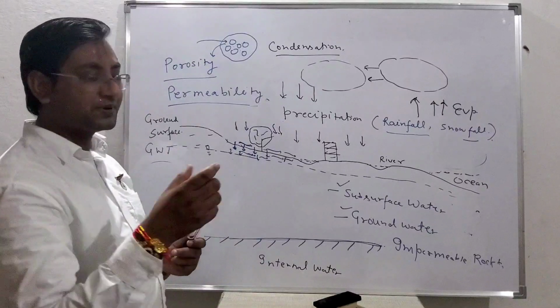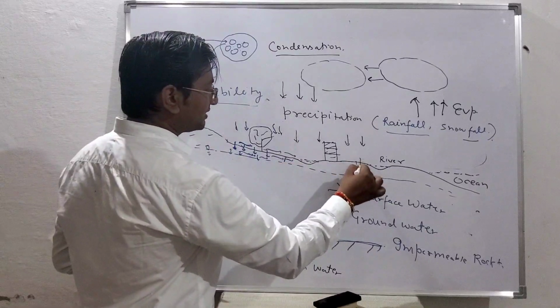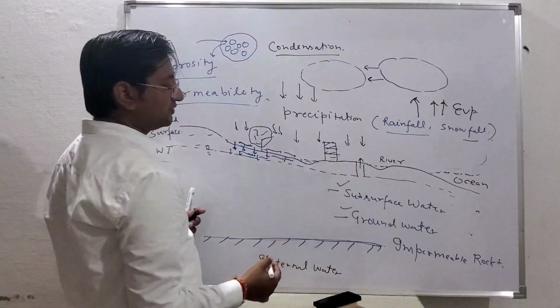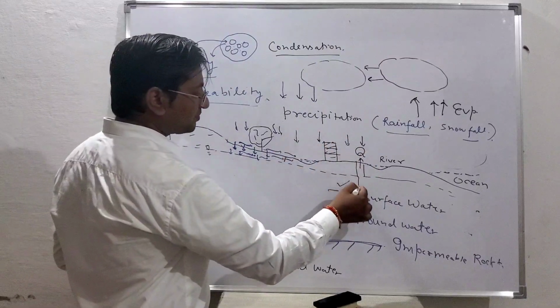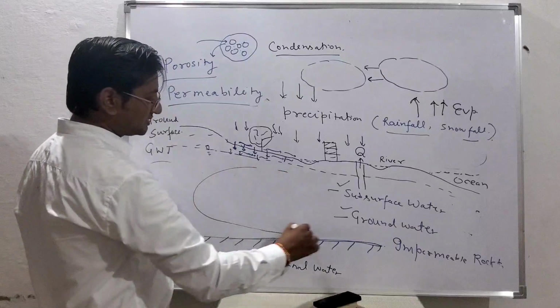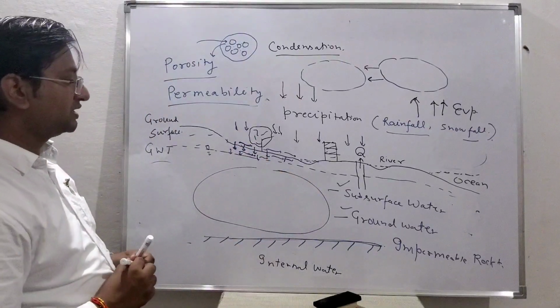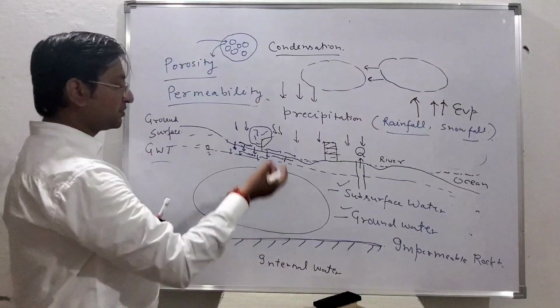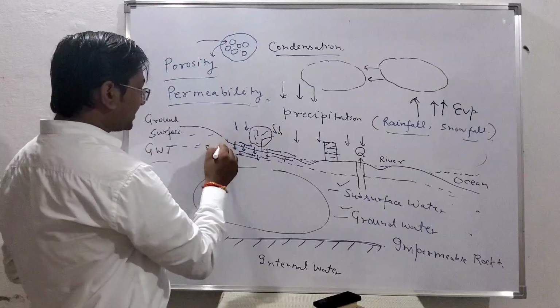When you are pumping out the water, you have a well over here. You are digging the well and pumping out some amount of water, suppose Q. So actually you are pumping out from this region, this formation. When we are talking about water resources engineering, or pumping out the water, you will be interested in this zone. What happens in this zone?